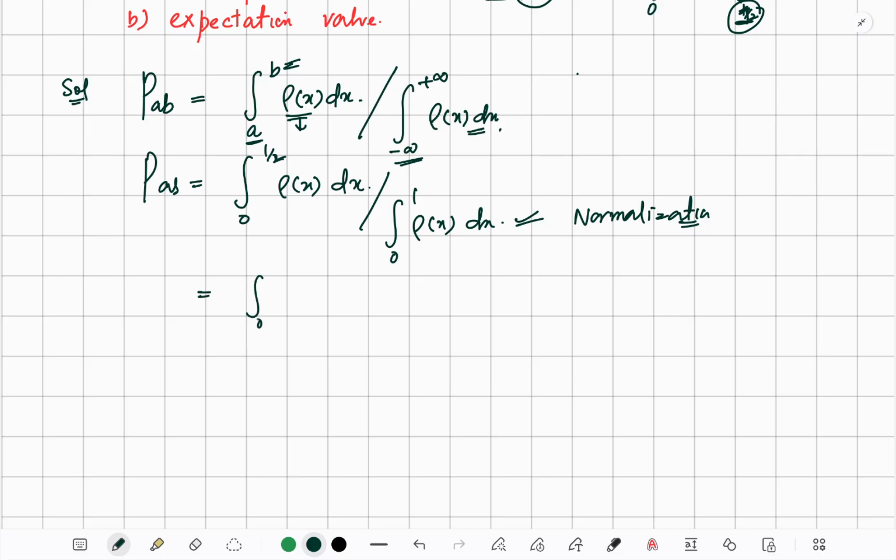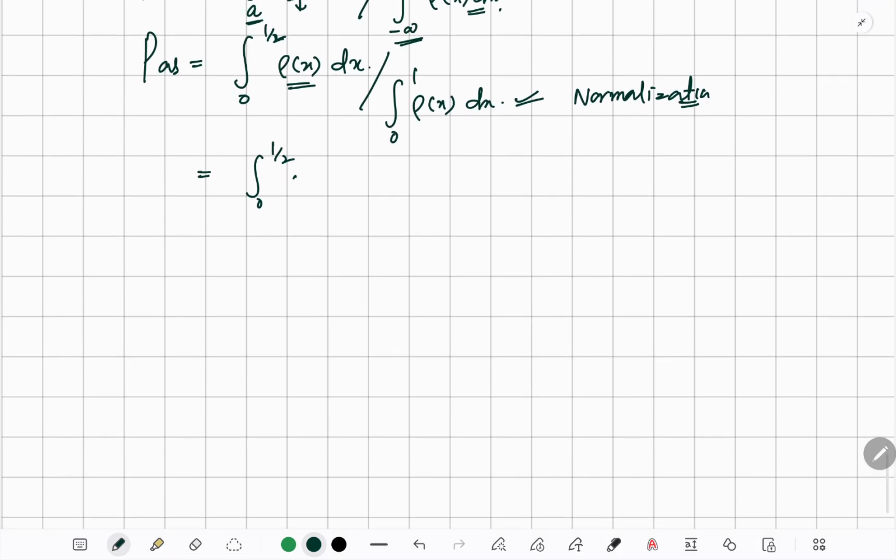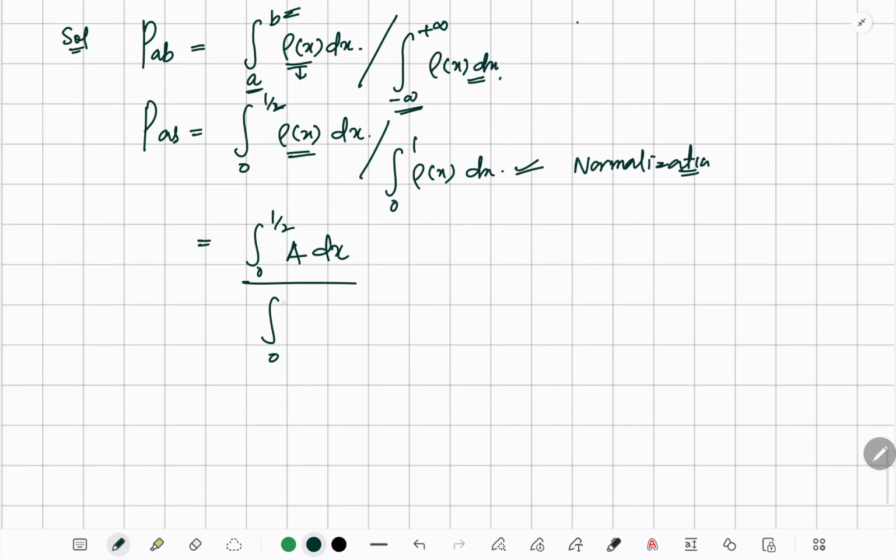So it's like the integral from 0 to 1 by 2 of the probability density. Since it's between 0 and 1, the density is again a. So it's a dx divided by the whole range, which is 0 to 1, a dx.